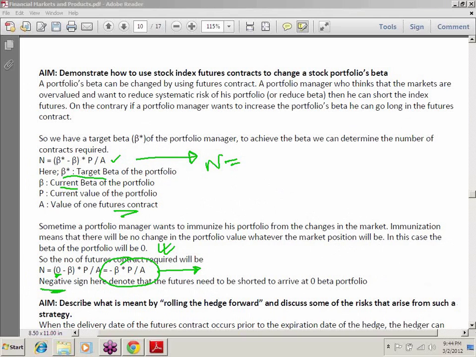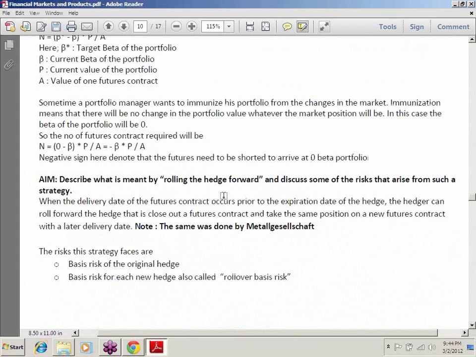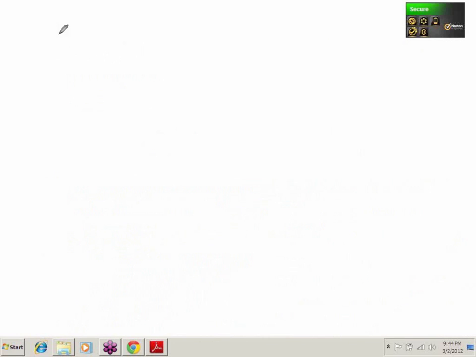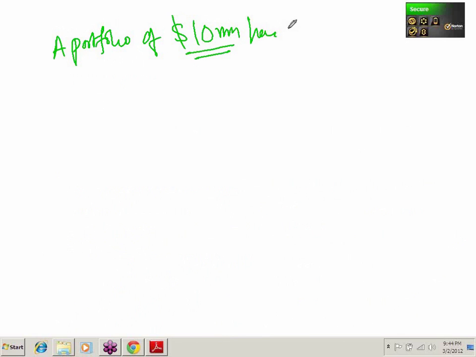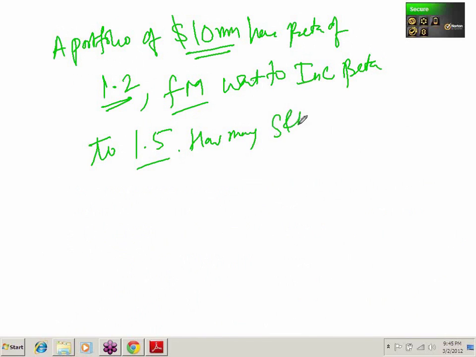Or you may want to increase the beta of the portfolio also. So let's take an example, which you have to solve. A portfolio of $10 million has a beta of 1.2. The fund manager wants to increase beta to 1.5.